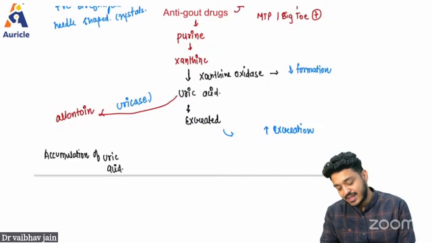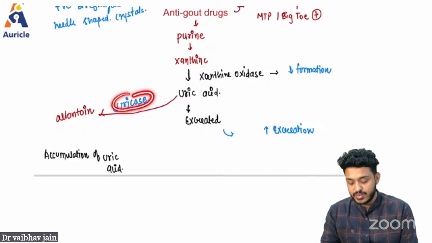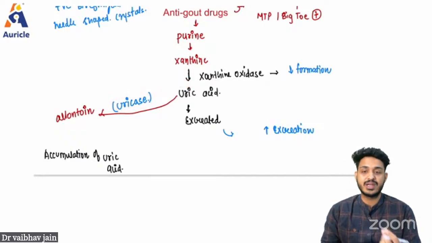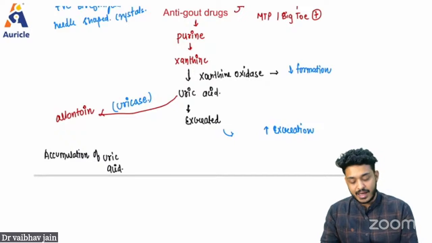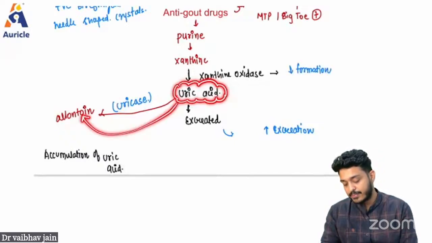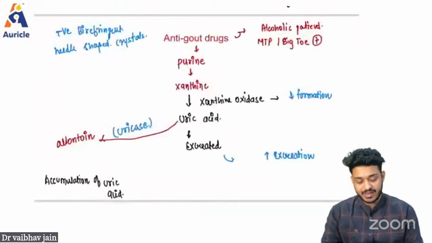This enzyme, uricase, is absent in humans, right? So we are giving this particular enzyme to humans from the outside, and now what is happening? The excess uric acid is going to convert into allantoin, and this allantoin is going to come out normally.